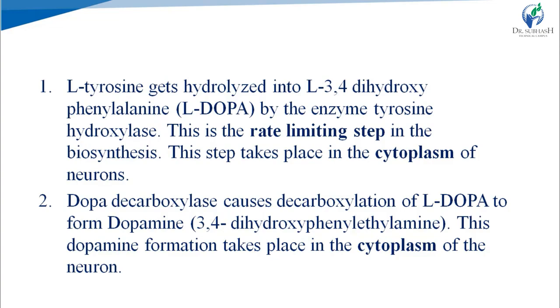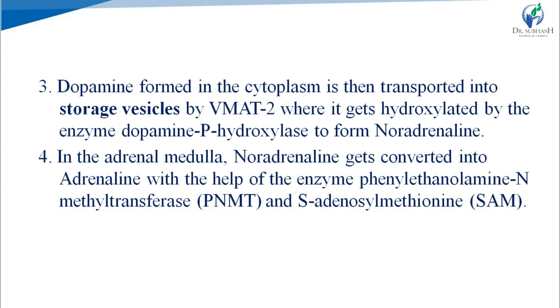Here the first step, tyrosine to DOPA, is performed in the cytoplasm, then DOPA to dopamine occurs in the cytoplasm, then dopamine is transported into storage vesicles by VMAT2, vesicular monoamine transporter 2. In these storage vesicles, dopamine gets hydroxylated by the enzyme dopamine beta hydroxylase to noradrenaline, right? And then in the adrenal medulla, this noradrenaline gets converted into adrenaline with the help of enzymes.